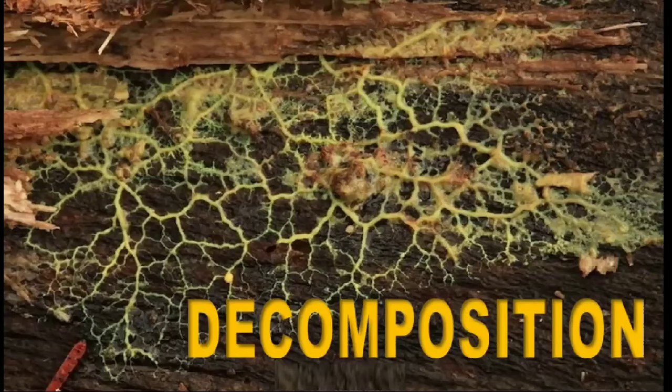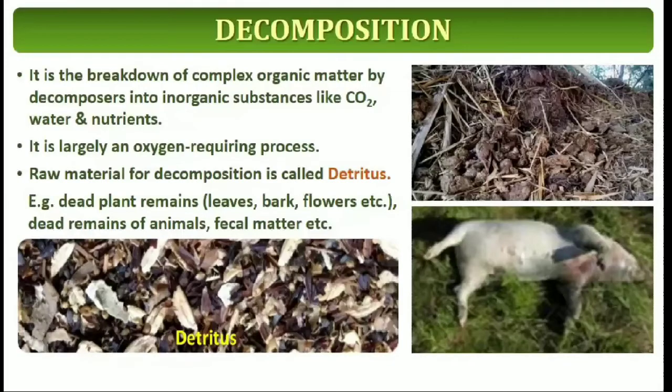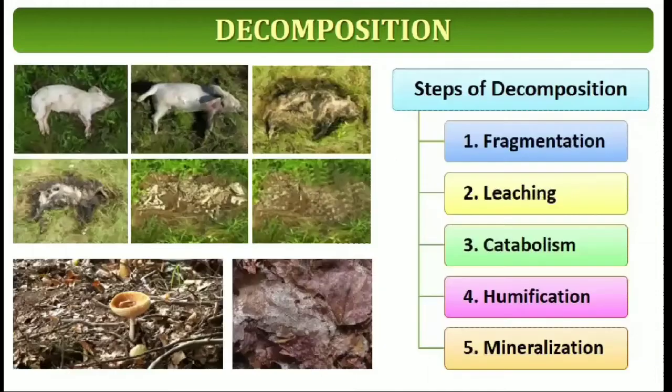It is followed by decomposition. What do you know about decomposition? It is the breakdown of complex organic matter by decomposers into inorganic substances like carbon dioxide, water and nutrients, called decomposition. It is largely an oxygen requiring process. In the presence of oxygen only, the decomposition process takes place. Raw material for decomposition is called detritus. For example, dead plant remains such as leaves, bark, flowers, etc. Dead remains of animals such as fecal matter, etc.